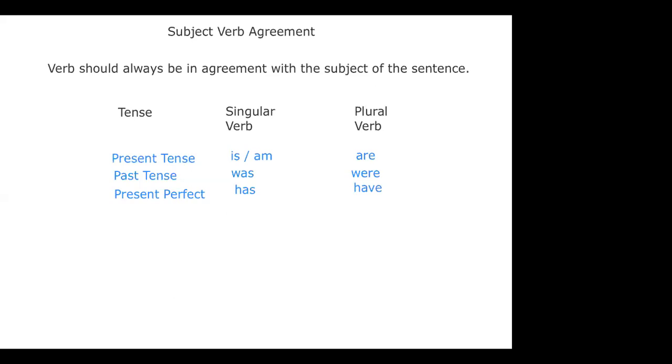Understood? Now the problem is not this. The problem is a lot many students have this notion with nouns. If I attach S in the end, it becomes plural.